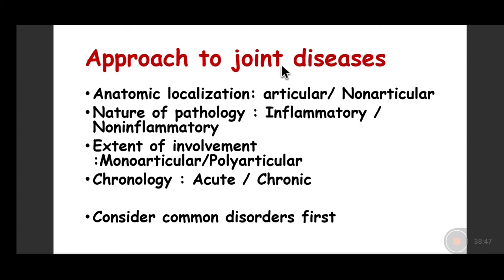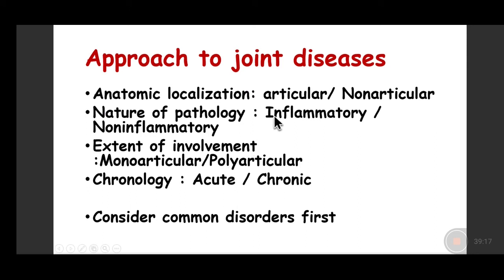We have to see whether the lesion is involving the joint, or it is arising outside the joint but is not related to the joint itself. And if it is involving the joint, is it involving a single joint, which is monoarticular, or is it involving multiple joints, which is called polyarticular involvement?